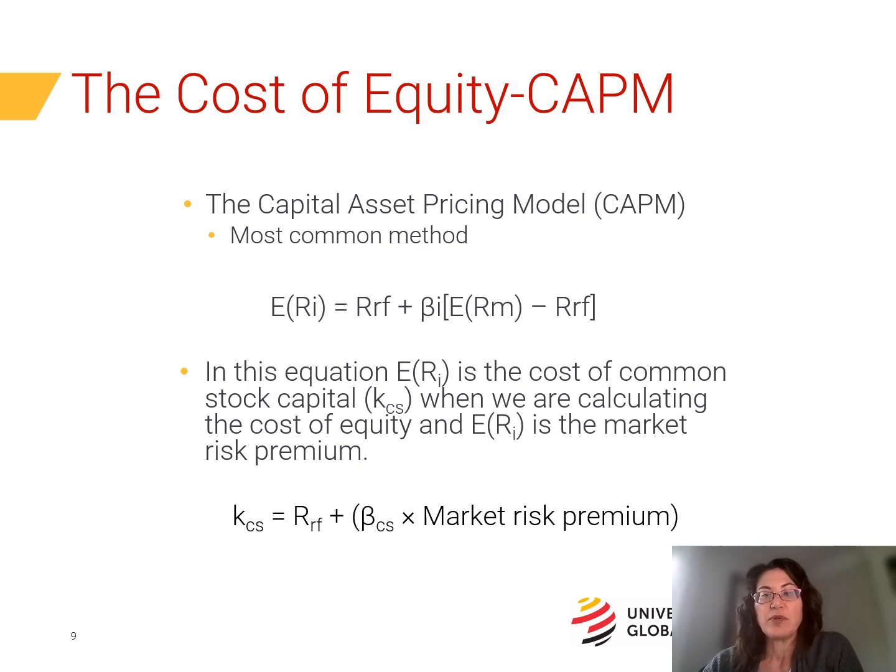Now, it is not possible to directly observe the market risk premium. We don't know what rate of return investors expect for the market portfolio at a particular point in time. So we cannot simply calculate the market risk premium as a difference between the expected rate on the market and the risk-free rate. What we can do is use a measure of the average risk premium investors have actually earned in the past as an indication of the risk premium they might require today.